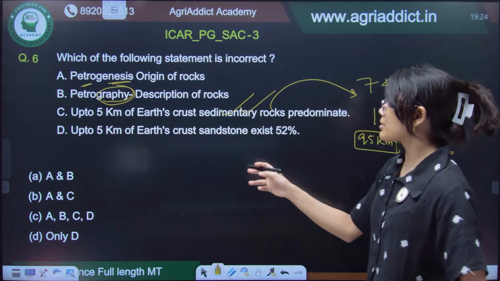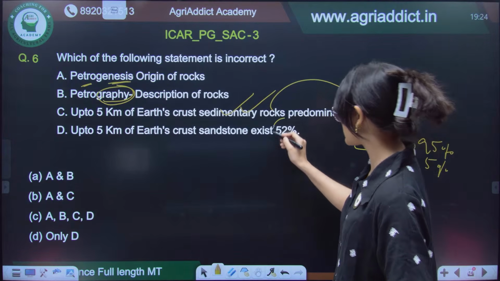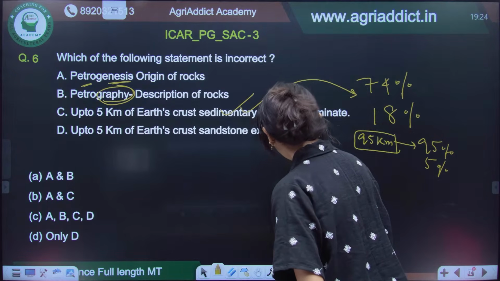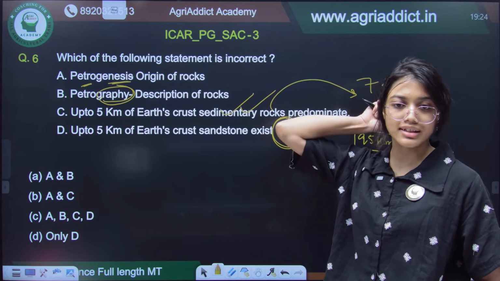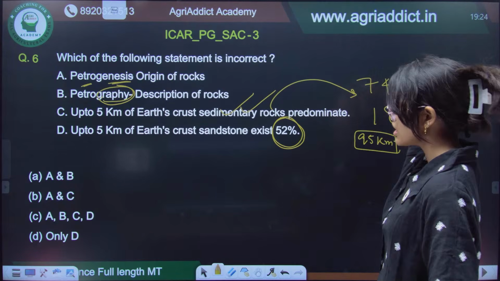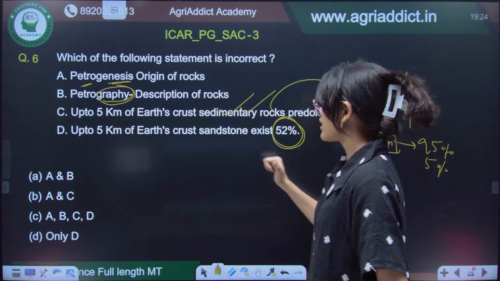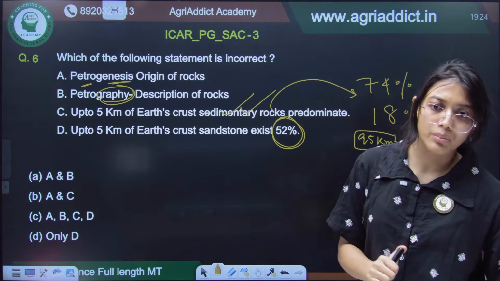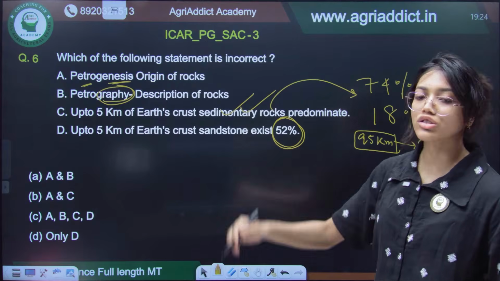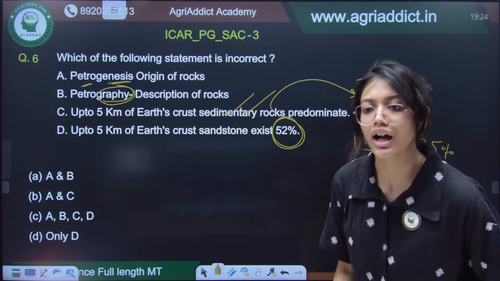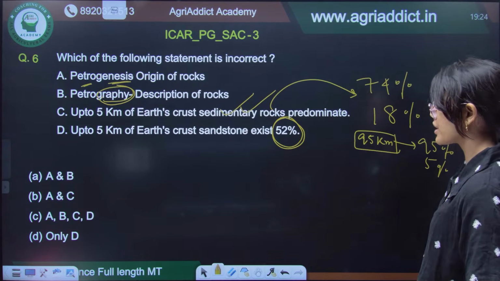Up to 5 kilometers of the earth's crust, sandstone exists as 52%. So, what kind of rock is sandstone? And up to 5 kilometer, it exists as 52%, whether or not it is. So, it is a sedimentary rock obviously, and the sedimentary rocks dominate the upper 5 kilometer of the Earth's crust. So, this is supposed to be true.